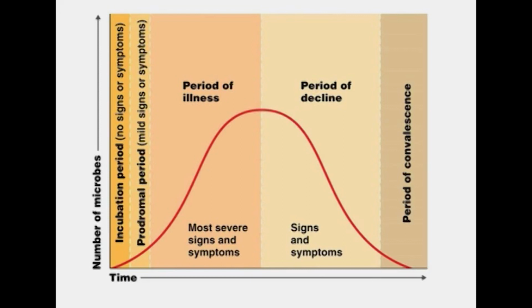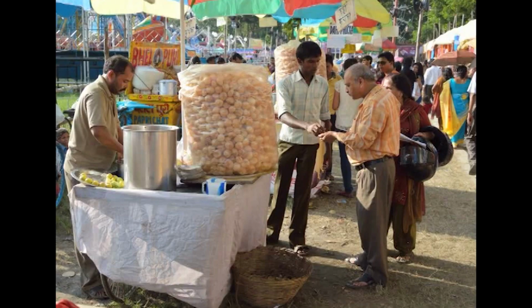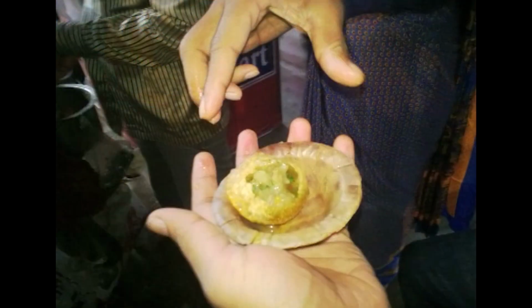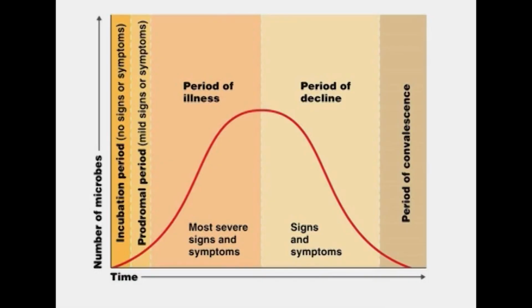For example, let us say that you visited a roadside food vendor and had pani puri. Let's say you had pani puri on Monday, and after that you forgot about it. Tuesday, Wednesday, maybe on Thursday you suddenly got diarrhea. So the time gap between Monday to Thursday, when Monday is the day when you had this unclean food, that's pani puri, so the organisms must have entered into the intestinal tract, but the symptoms were seen only on Thursday. So the time between Monday and Thursday is known as incubation period.